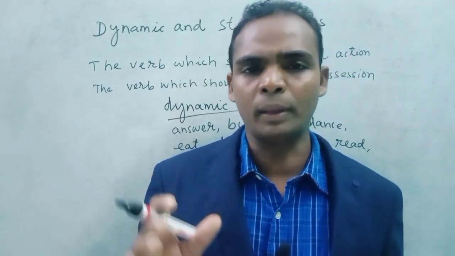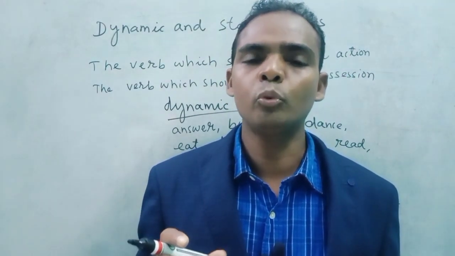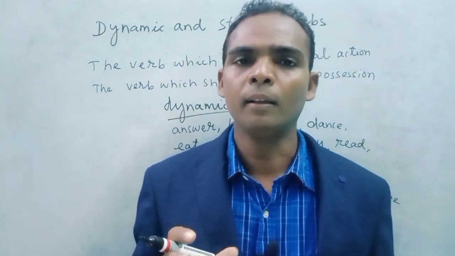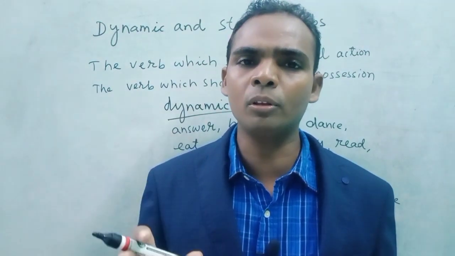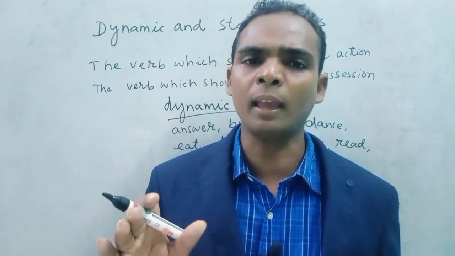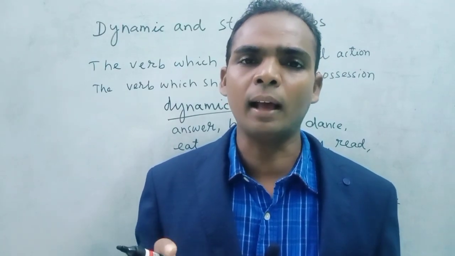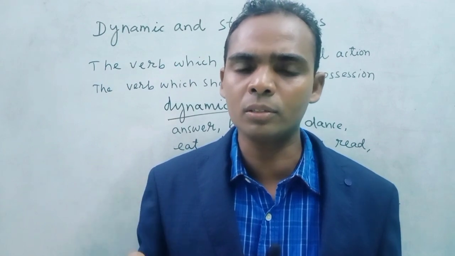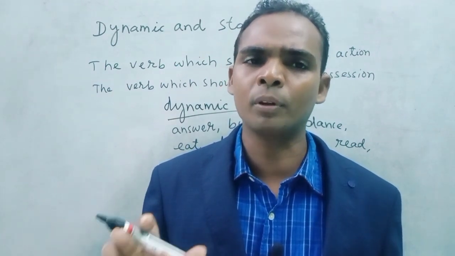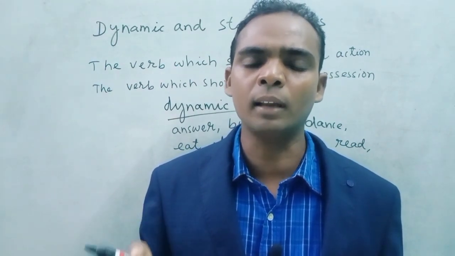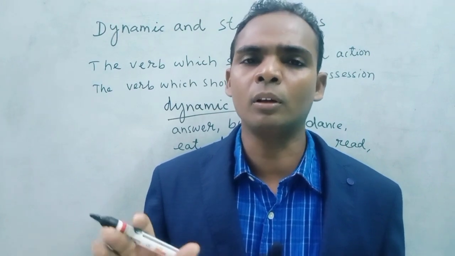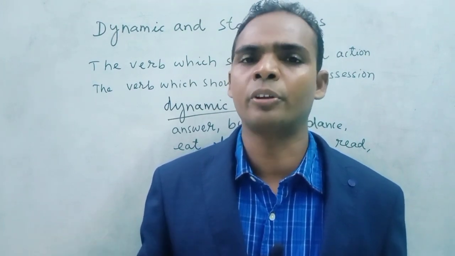I am giving some examples. Which one is right? I am having 3 brothers, or I have 3 brothers. The right answer is I have 3 brothers.